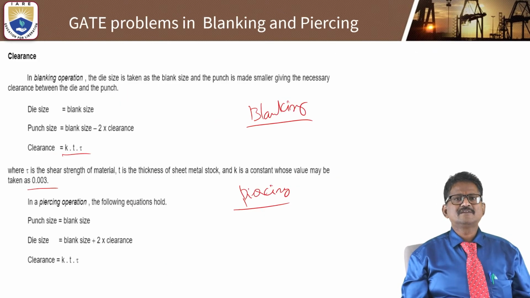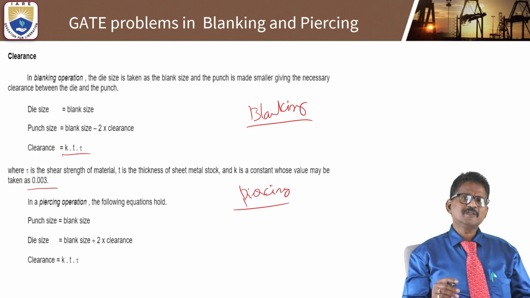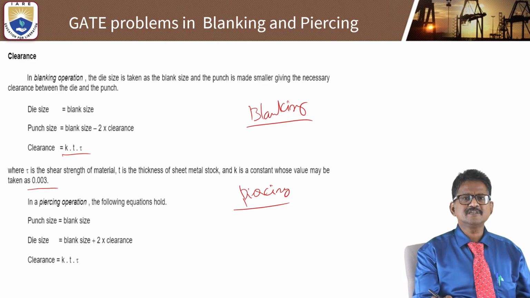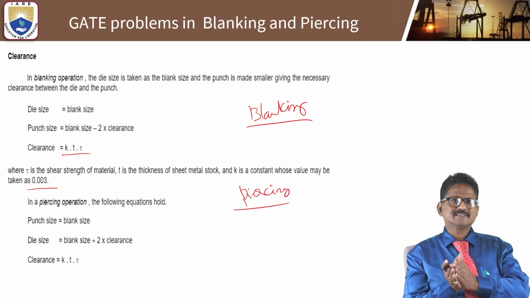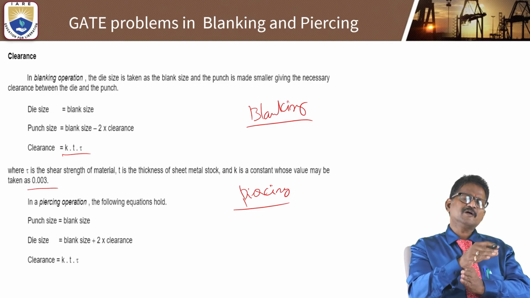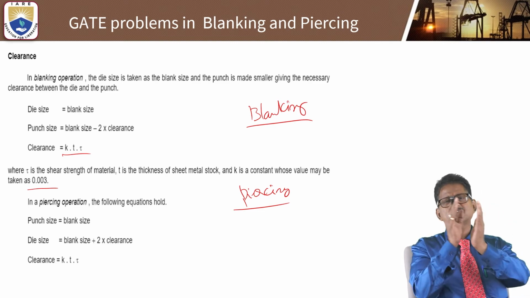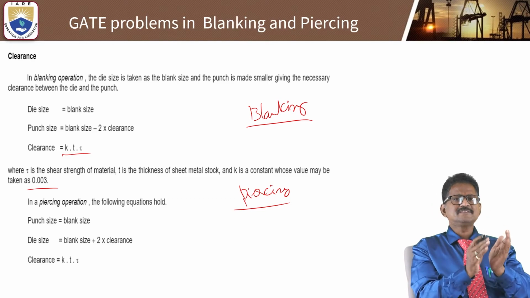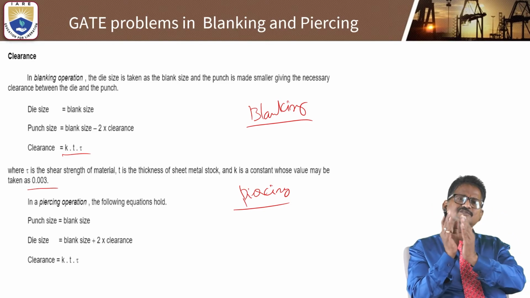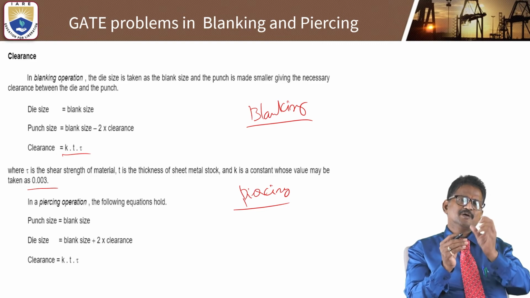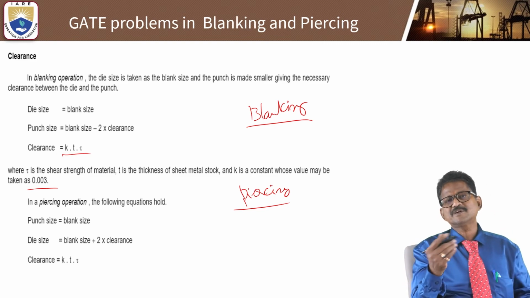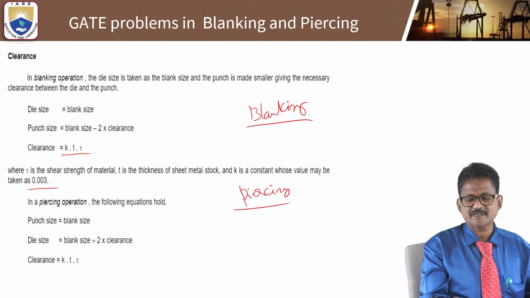And similarly, if you take the piercing operation, what will happen? In the case of blanking operation, die size is nothing but blank size. But in the piercing operation, punch size is equal to blank size. Where you want to determine die size, it is blank size plus 2 times the clearance. That is very important.